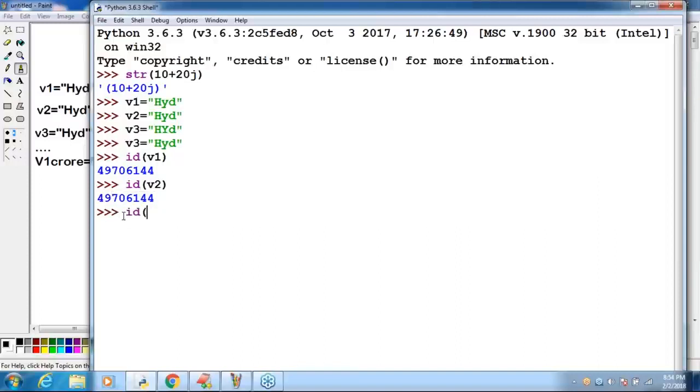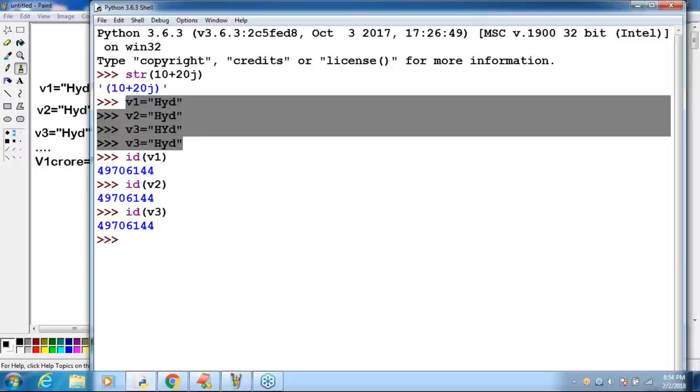Similarly, ID of v3. Have you observed? Is it the same answer or not? Yes. So how many Hyderabad objects got created? Only one object. But how many references point to that object? Three references point to that object, so memory utilization will be improved, and performance will be improved. Clear? Are you able to understand up to this?